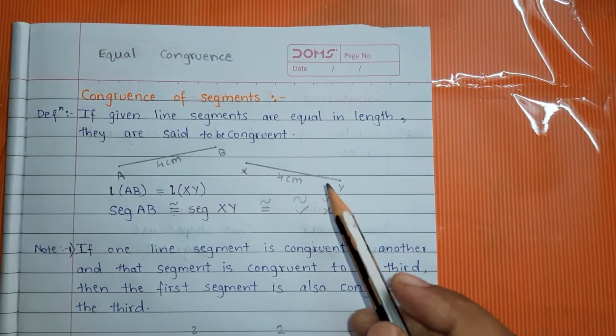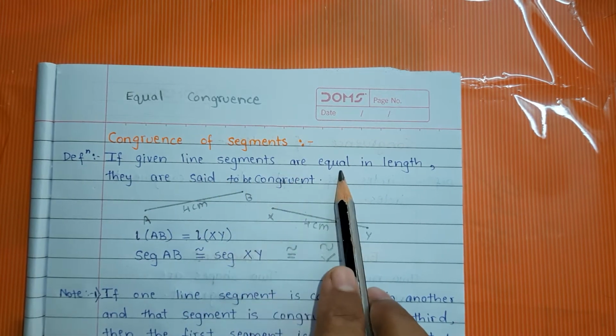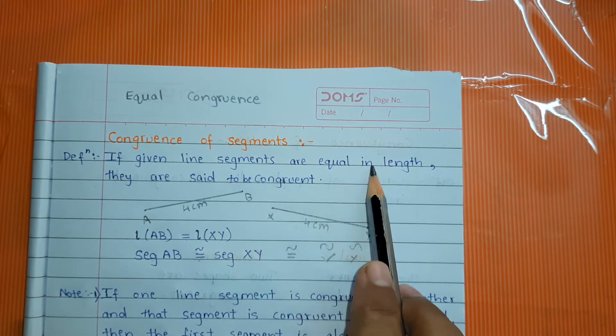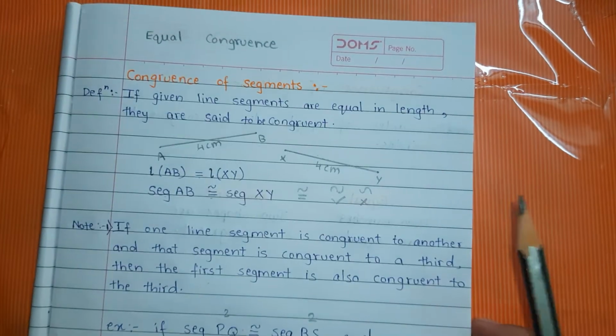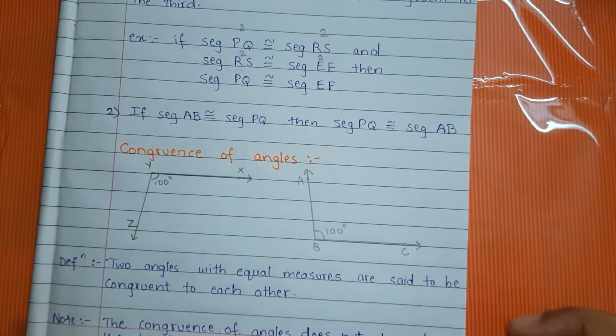Understood? So we say that two segments are congruent if their lengths are equal. Okay. Now the next topic is congruence of angles.